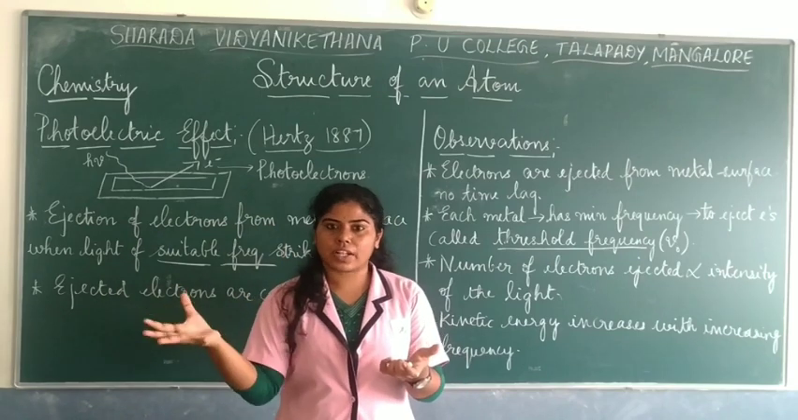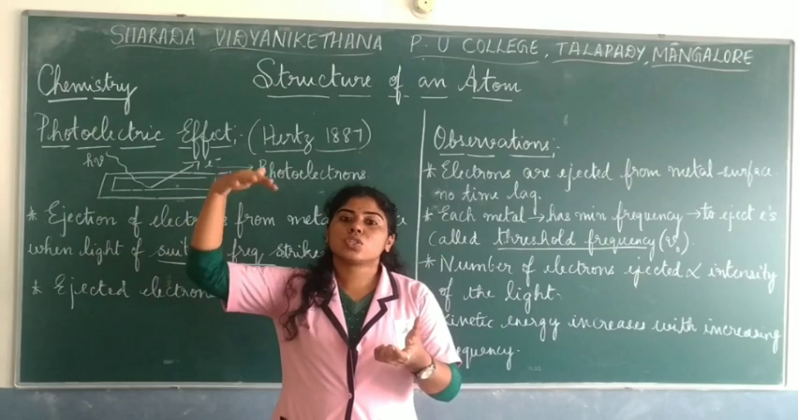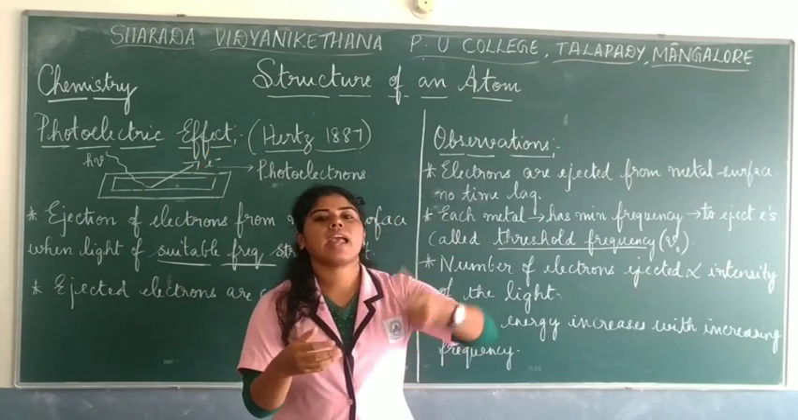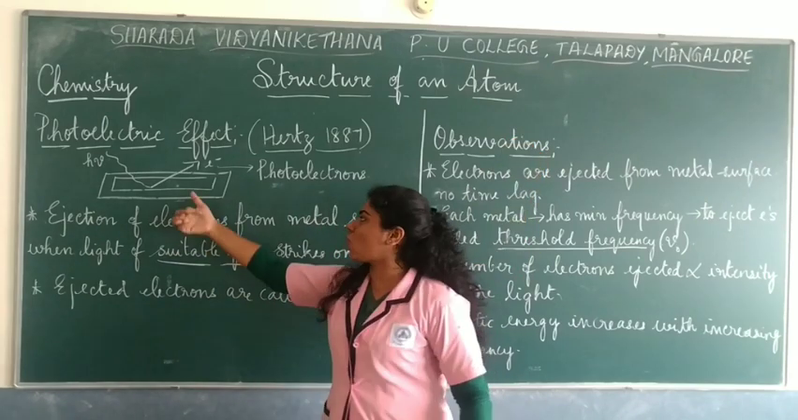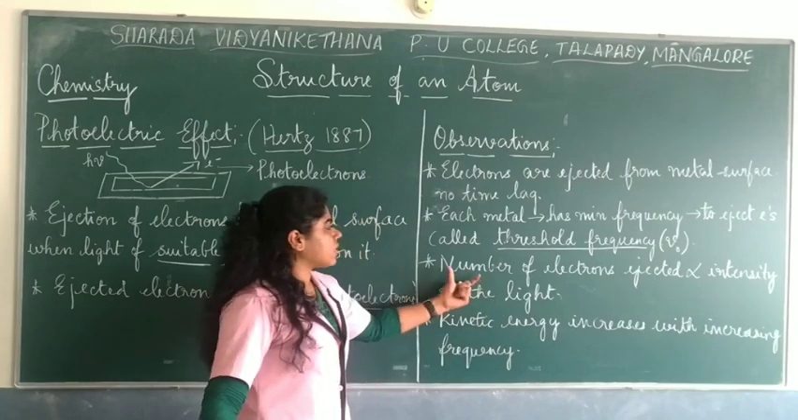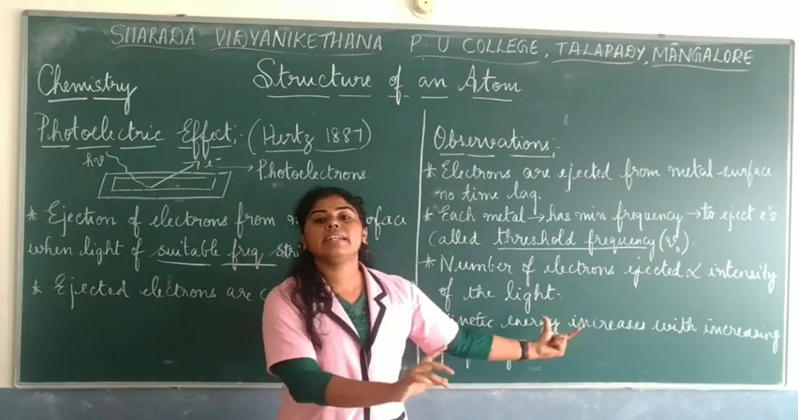So there is a difference. Why? Because the intensity of the light is more there. As the intensity of the light is more, the number of electrons also increases. That's why we say the number of electrons ejected is directly proportional to the intensity of the light.